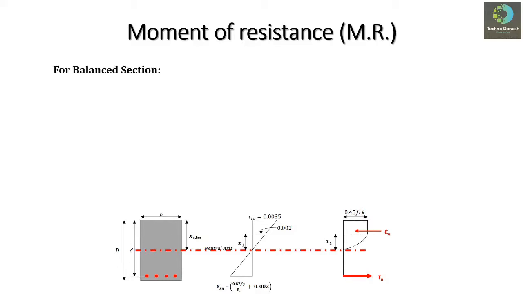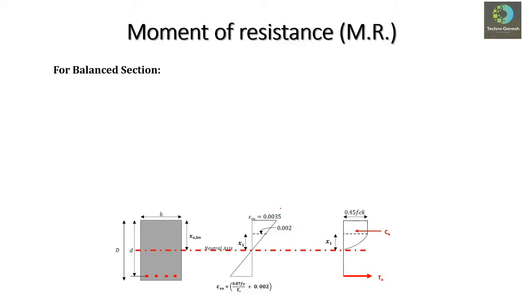As we know, a balanced section is a section in which the tensile strain in steel and the compressive strain in concrete reach their limits at the same time.